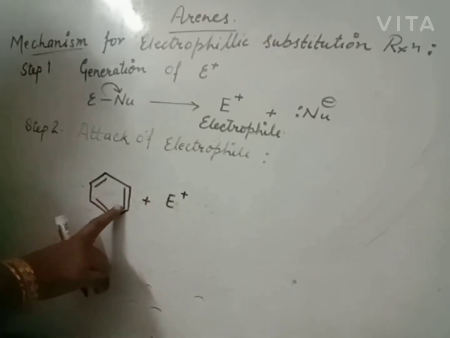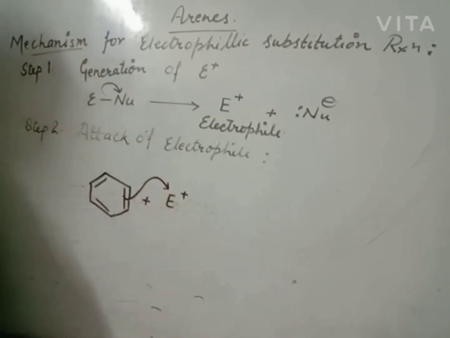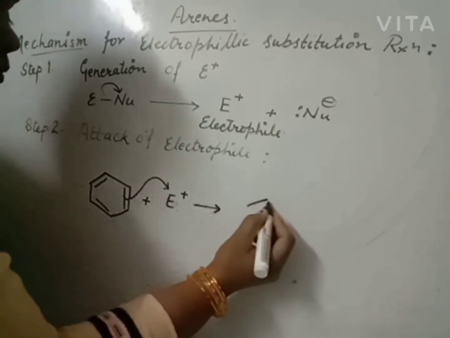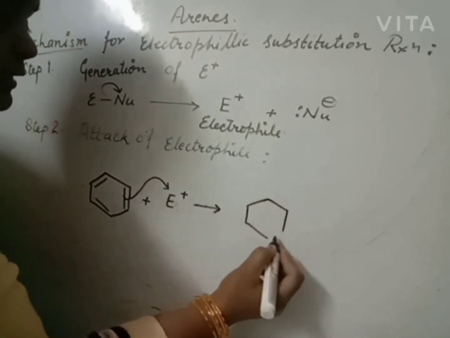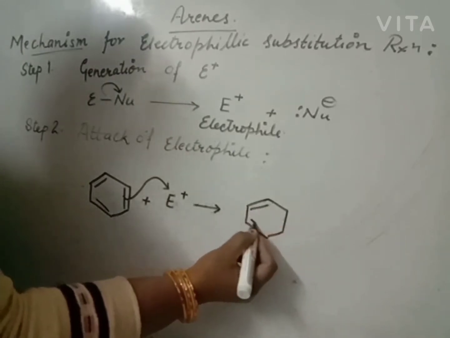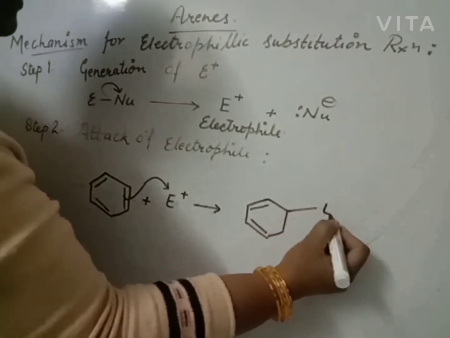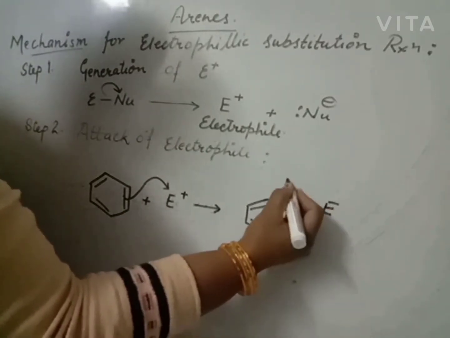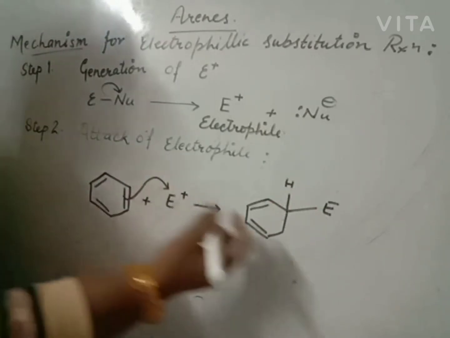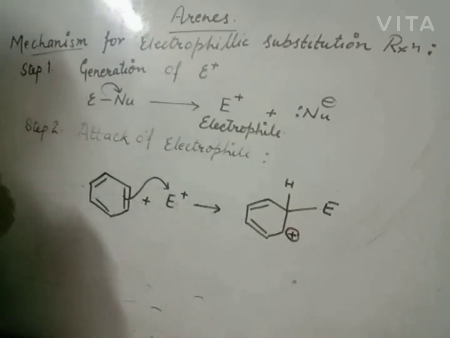it donates its pi electron pair towards the electron deficient species, that is electrophile, and it will form a carbocation in the benzene ring. These two pi bonds remain intact. This bond will shift towards the electrophile. Here one hydrogen is present at each carbon, and this carbon will be positively charged.